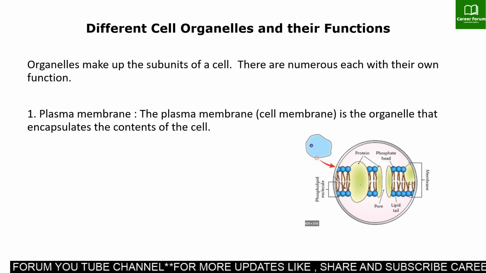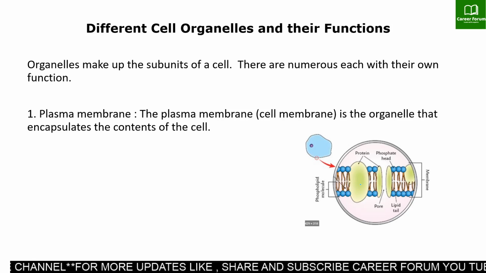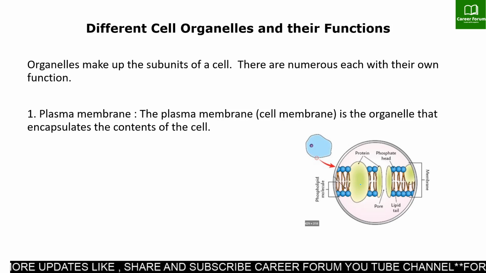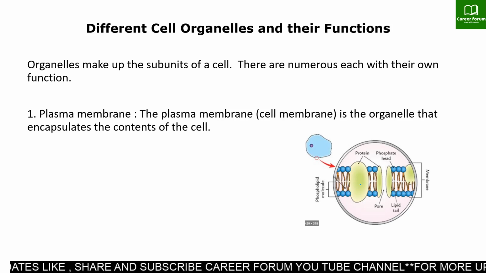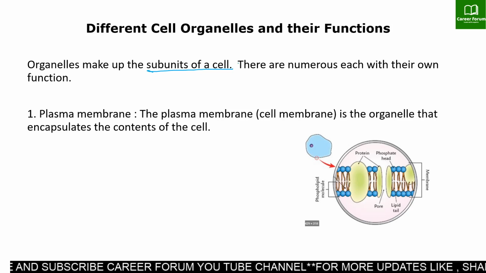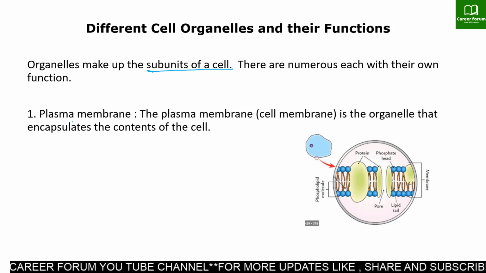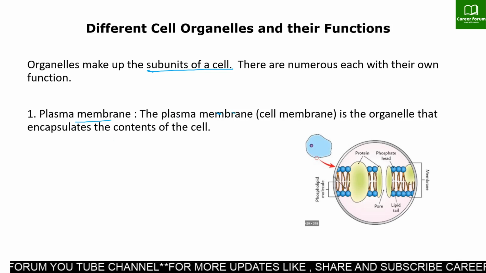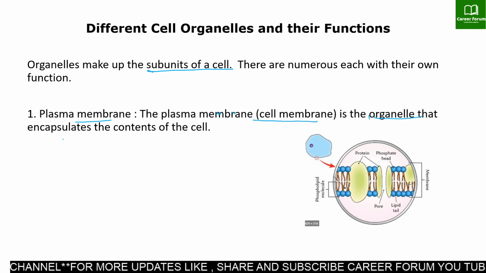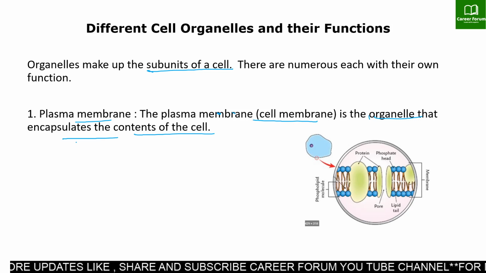Now, if we move to the other organelles, the first cell organelle is the plasma membrane. We have already studied this in the last video, but in a very brief way. Organelles are the subunits of a cell, and there are numerous ones, each with its own function. Now, the plasma membrane is also called the cell membrane, and it is the organelle that encapsulates the content of the cell. Encapsulates means encloses the contents of the cell.